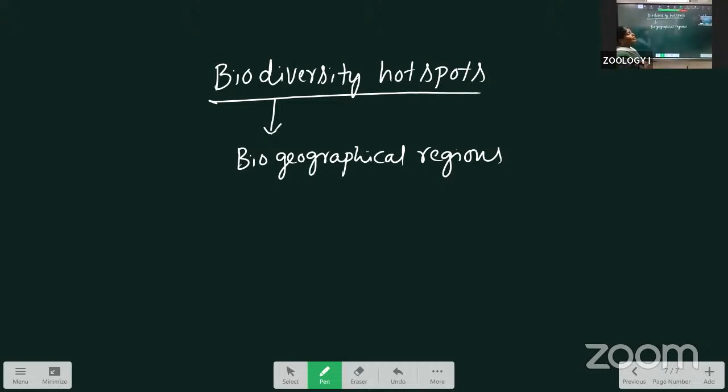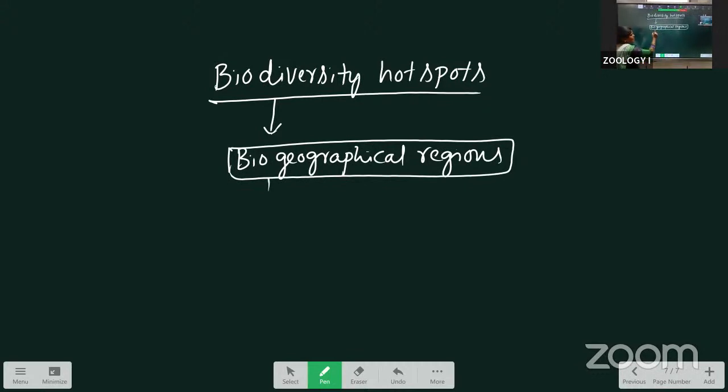Means they lead to extinction, that we call biodiversity hotspots. Next, these are geographical regions. Biologists identified 34 biodiversity hotspots in the world.